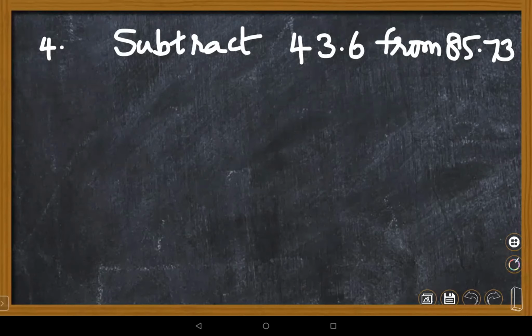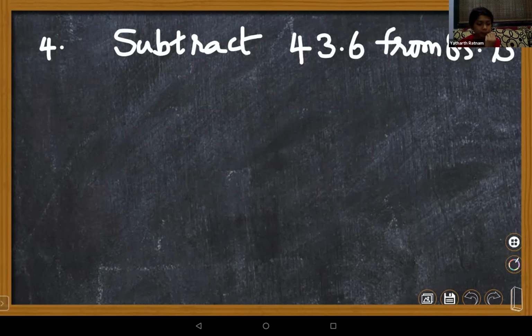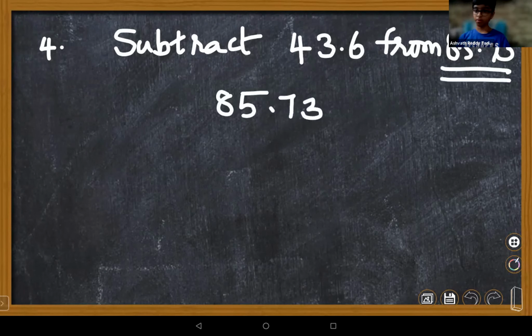Ma'am, I sent you the answer. Very good, Daksh, you are correct. Ma'am, 85.73 should be up and 43.6 should be down. Very good. Did you tell anything, ma'am? No, I didn't, I'm just giving 43.6. 43.6 can be written as